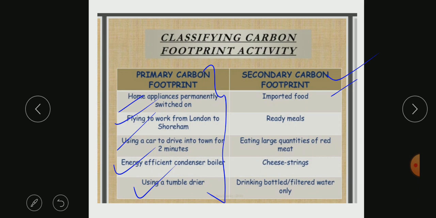Similarly, when you talk about examples of secondary carbon footprint, there is imported food. If you're ordering food, you're not producing it in your own backyard. It is something you're purchasing, so that is not in your control. Ready meals, for example, if you want to eat pizza, or any type of food which is already ready, that is not under your control. Eating large quantities of red meat can emit a lot of carbon dioxide, as can cheese strings, or drinking bottled or filtered water, because these are all done in certain industries or plants, and there we don't know how much greenhouse gas is emitted.